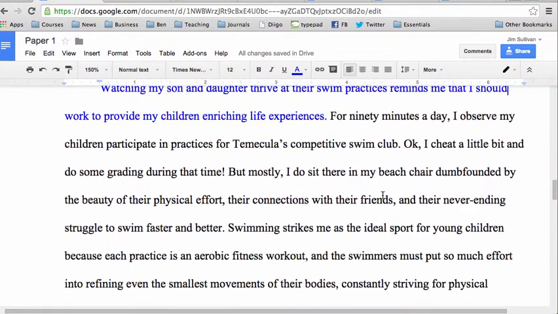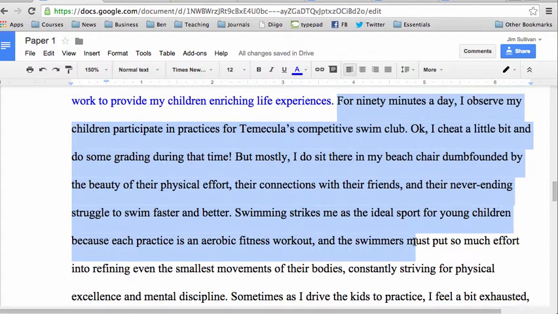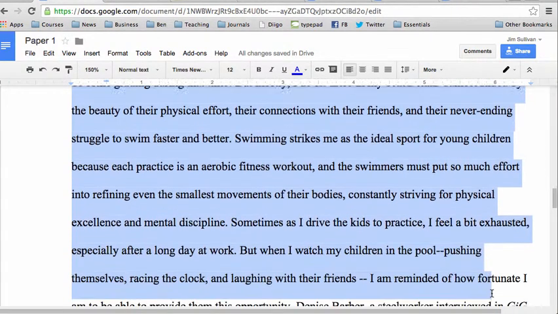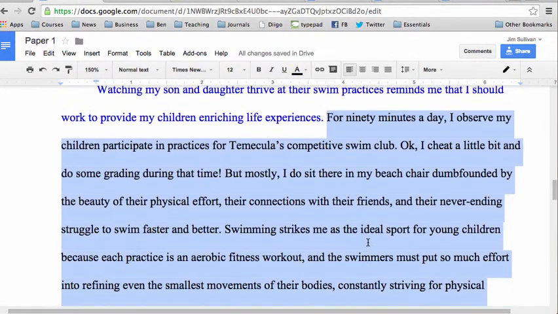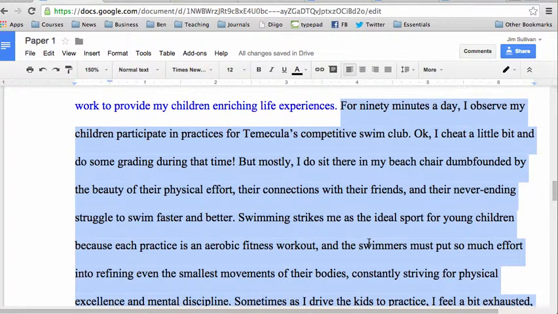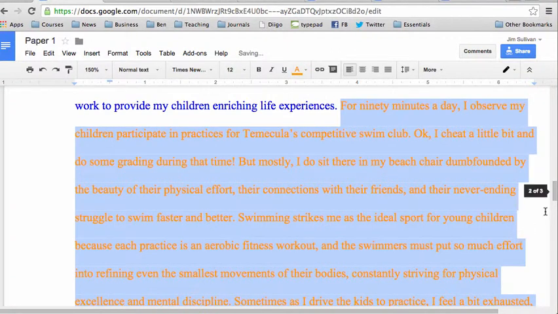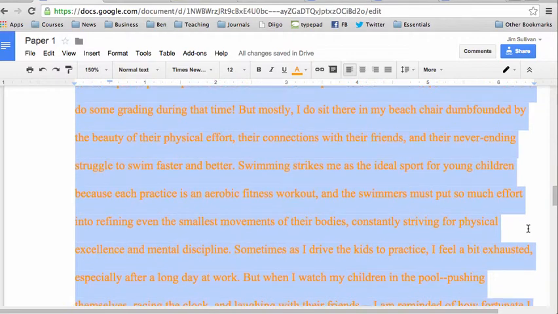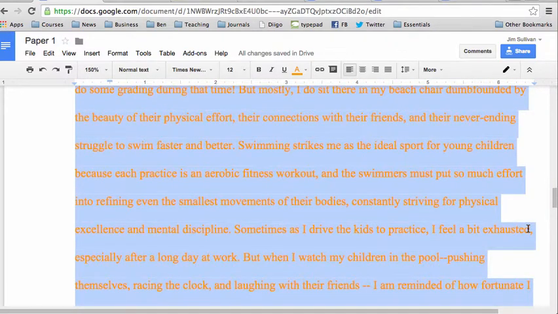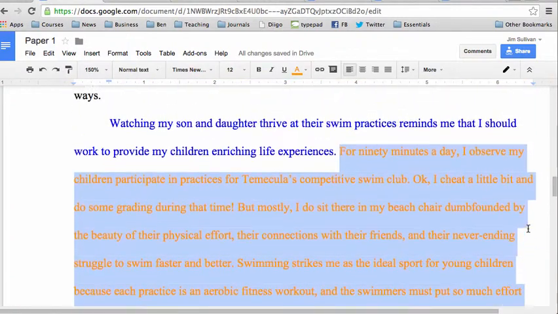But I'm going to move on to the next element, because the next thing we need are details and interpretation that support that claim that I just made in the topic sentence. And in this case, I have quite a bit of that. I begin with a sentence right after that describes the experience that I'm referring to. So I describe taking my kids to swim and watching them and the things that I see there that are important to me. And I've put those in orange for us so that we can see that they really function differently than the topic sentence.